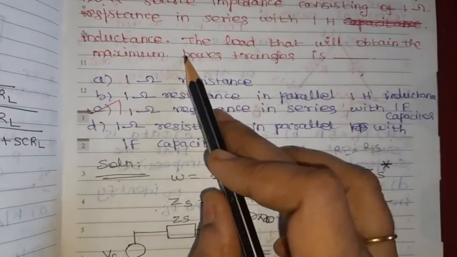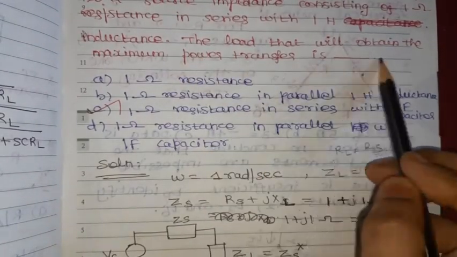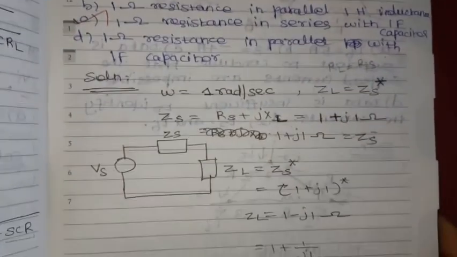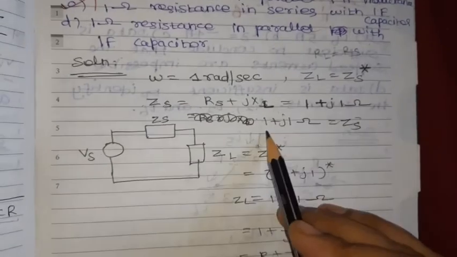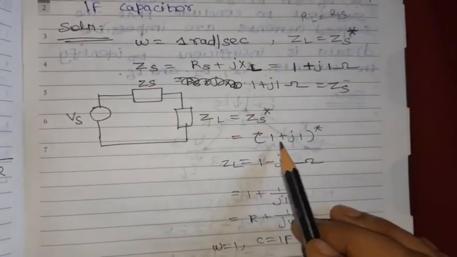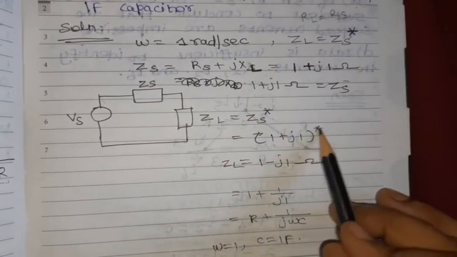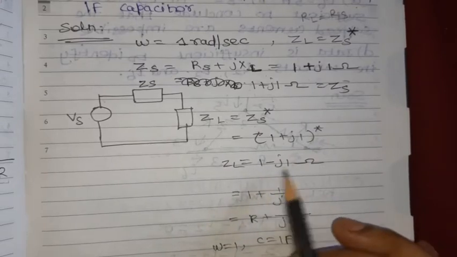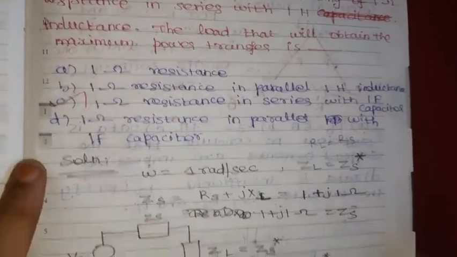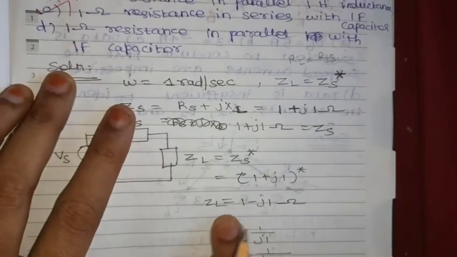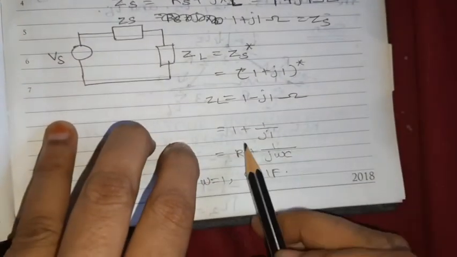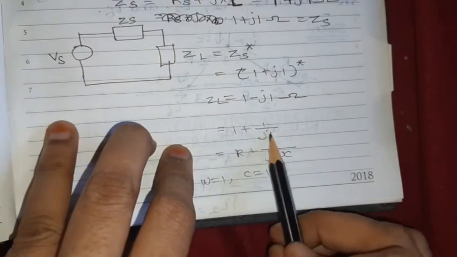So this is the question asked. The load that will obtain maximum power transfer is, when ZL equals ZS star. ZS we can find as 1 plus J1 ohm, and its complex conjugate is nothing but 1 minus J1 ohm. So ZL equals 1 minus J1. So from the problem we can see what is given. ZL we can find out as 1 minus J1. 1 minus J1 we can write as 1 by 1 plus J1, right?